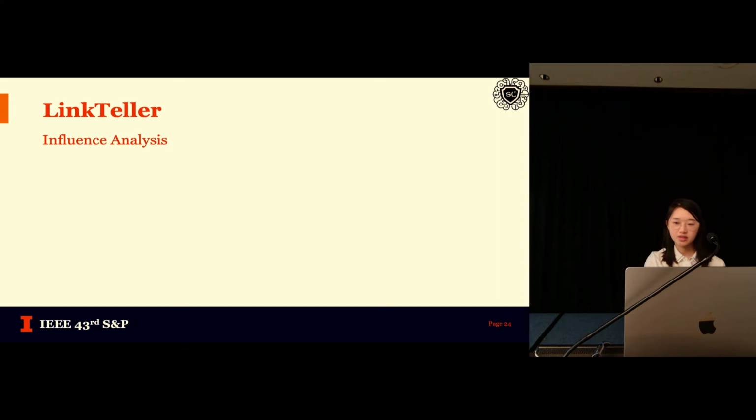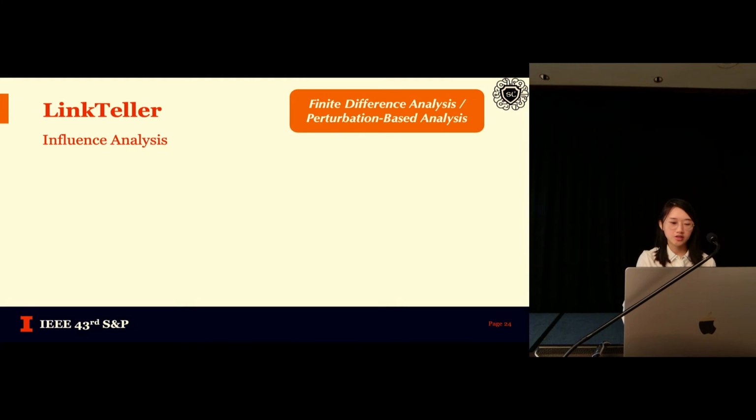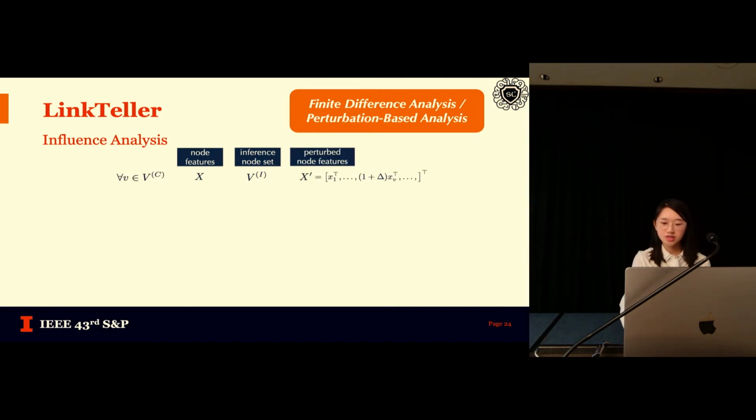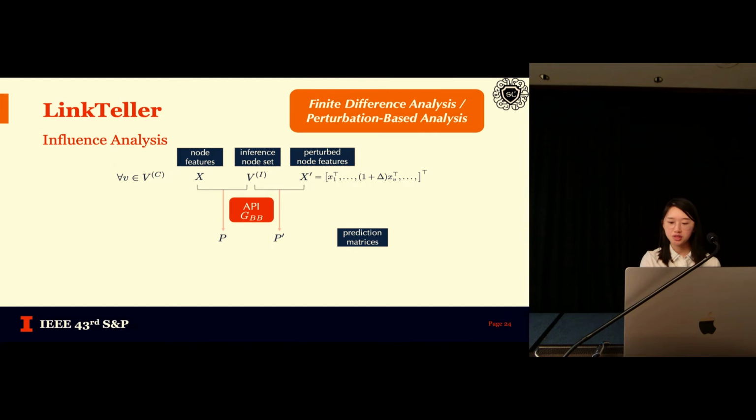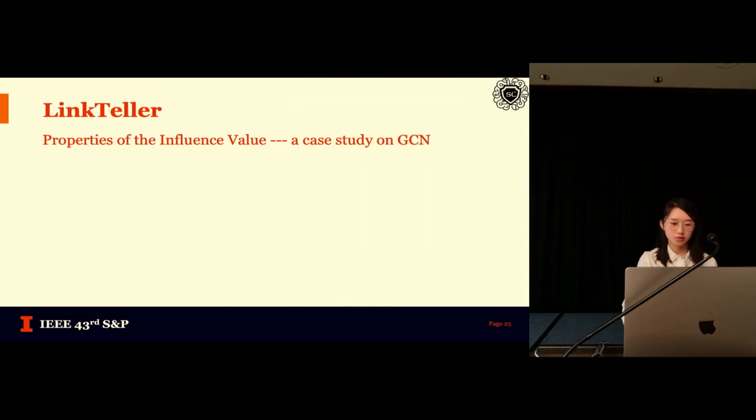We concretely present the steps to compute the influence values here. Our approach shares some flavor of finite difference analysis or perturbation-based analysis. For the inference node set Vi with the original node features X, let the currently considered node be V. We perturb its features by upweighting it by an infinitesimal amount. Then we invoke the API twice for the two different node feature matrices to obtain two different prediction matrices. By taking the difference between the two, we obtain the influence matrix, and then the row norms of the matrix are exactly the influence values between the node V and all other nodes.